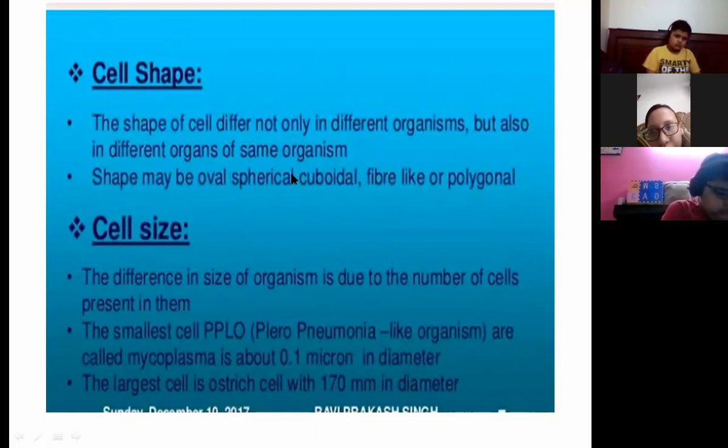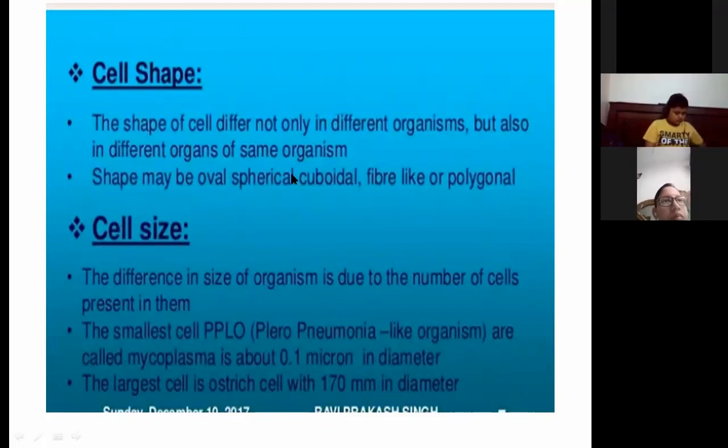We'll discuss the shape and size in detail. I hope till here, a very small part we will take on a regular basis so that it is clear to you how and what to do. I hope, children, till here it is clear.